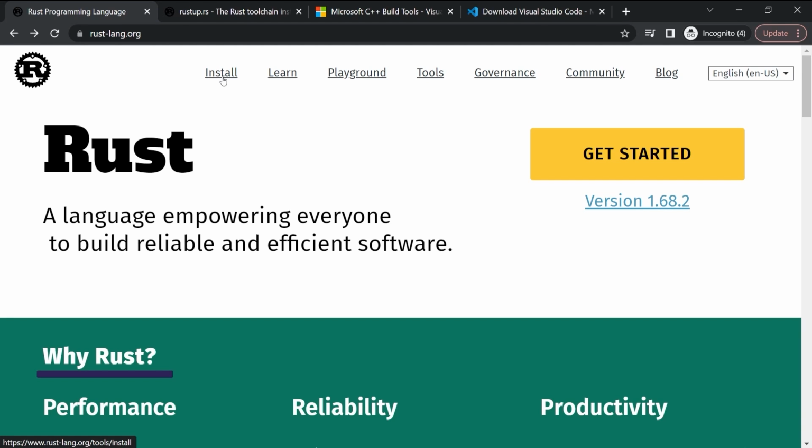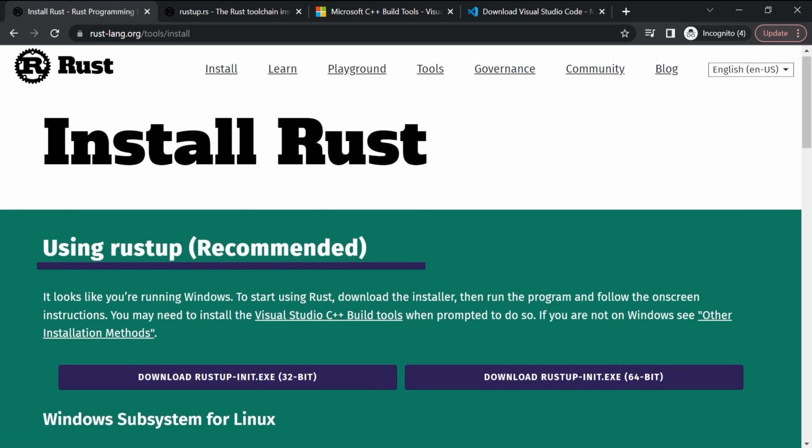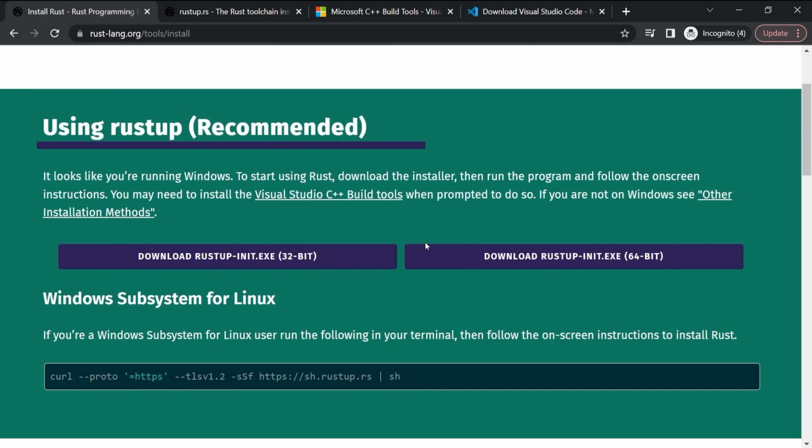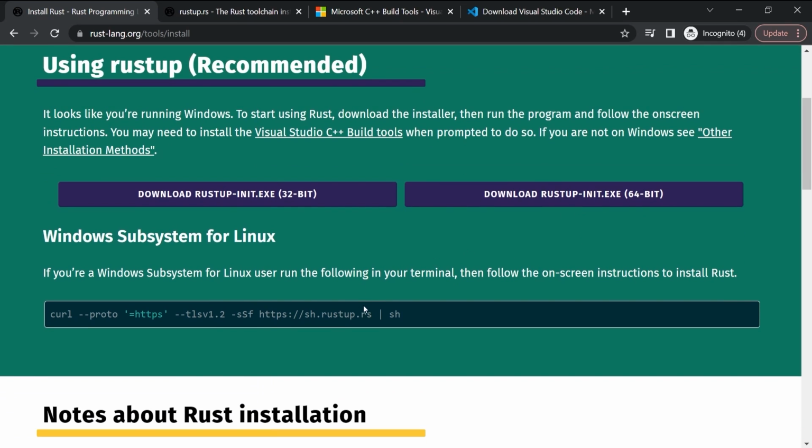But then you just go to install here. And under install, it'll have Rustup here. So you can have Rustup for Windows 32-bit or 64-bit. Or if you are a Windows, Mac, or Windows Subsystem for Linux user, you can use this curl command right here to install Rust. Now, if you are a Windows user, let's go ahead and follow along. If you're a Linux user, go ahead and get this installed, and then we're going to follow along as well.